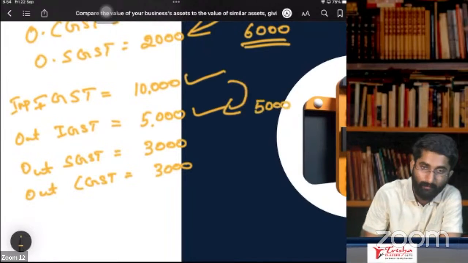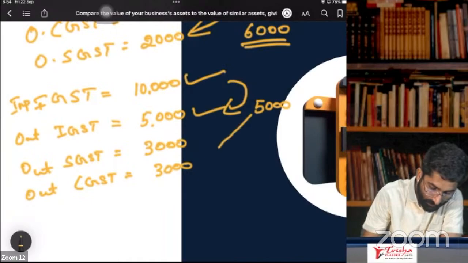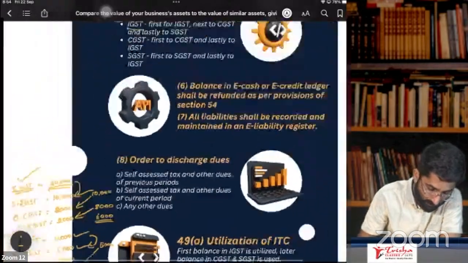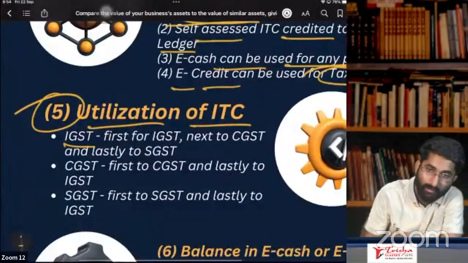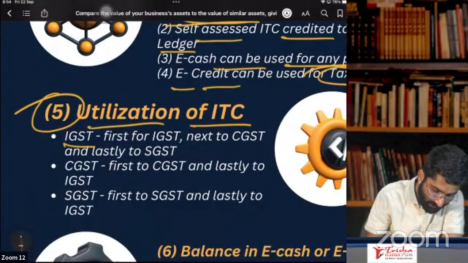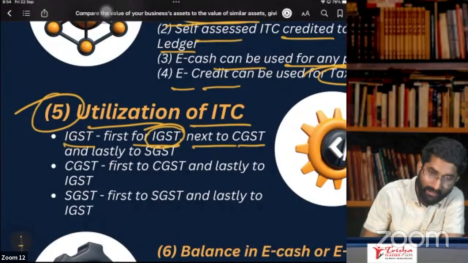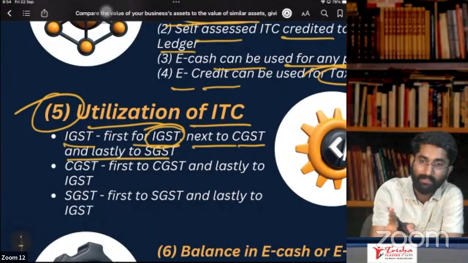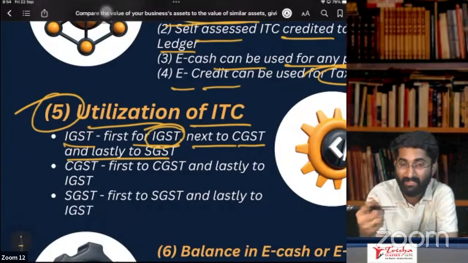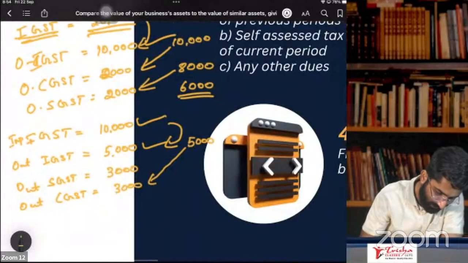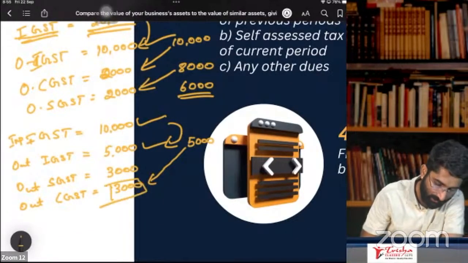5,000 is left. This 5,000 you have to use first for CGST, as given in section 49, subsection 5: IGST first for IGST, next to CGST, and lastly to SGST. Here, from 5,000 you deduct 3,000.